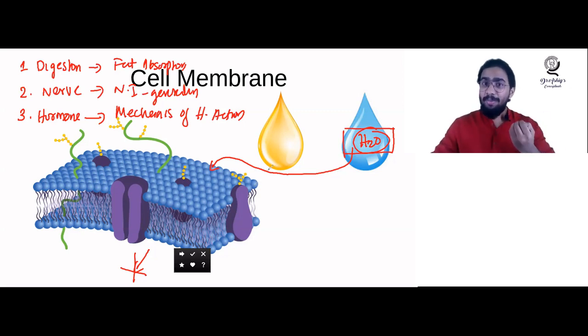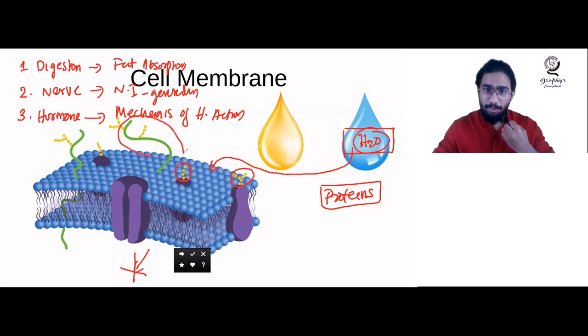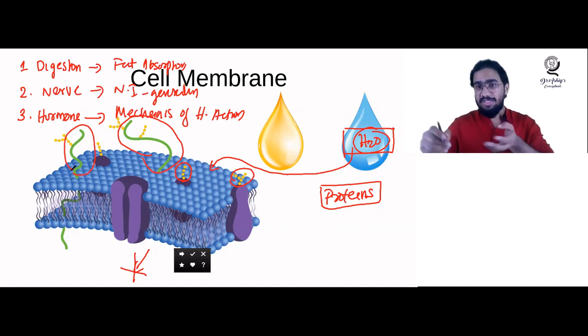So where will they be binding? They will be binding on the receptors which are present on the cell membrane. So I was talking about some proteins in the cell membrane. You can see that there are some proteins protruding out of the cell membrane. Can you see? You can see this green protein. This is a protein. This is another protein. So these will be protruding out of the cell membrane.